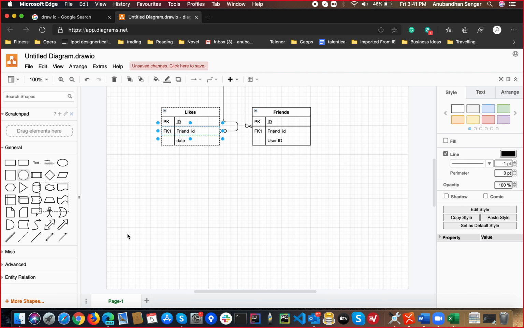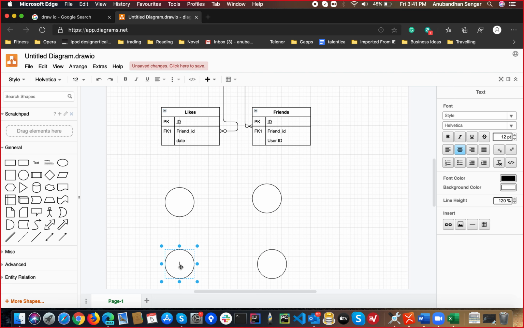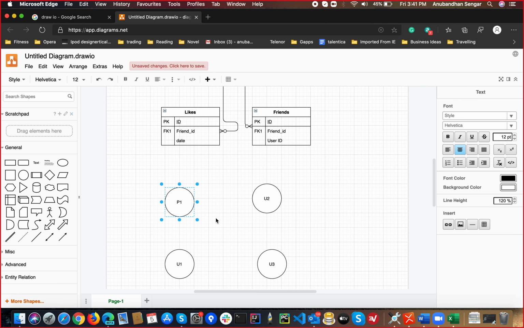Let's assume you have all the nodes. So you have user 1, 2, user 3, let's say, and there is a post. Everything is stored in the same database.